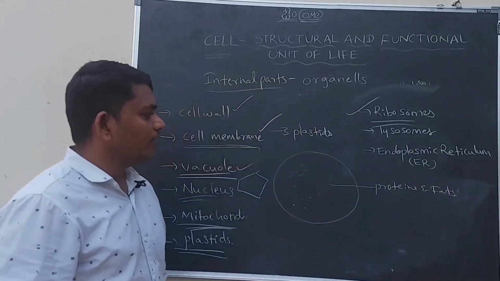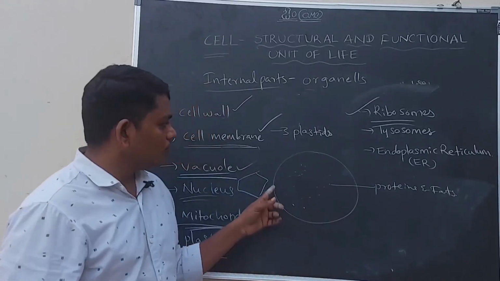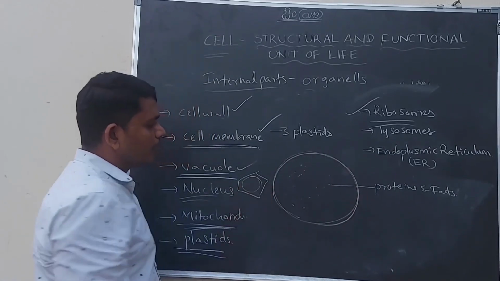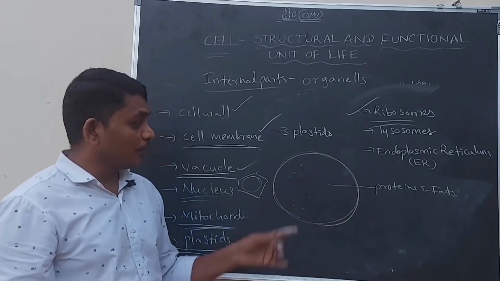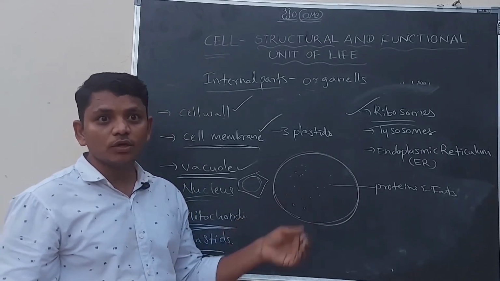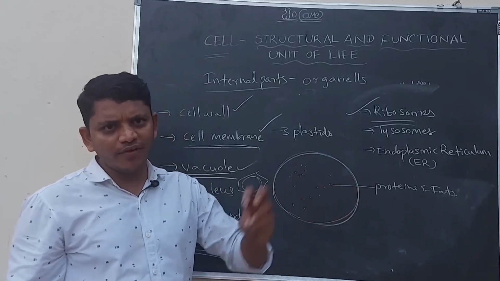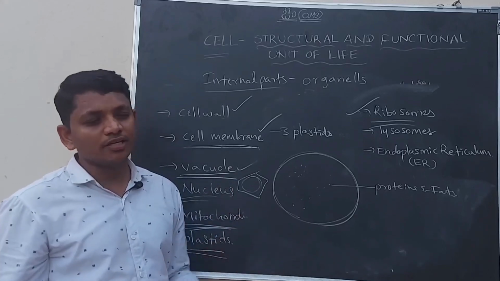Okay, let us discuss about the function of the ribosome. You know, if it is a cell membrane of the plant, it must be made up of proteins and fats. The main function of the ribosomes is to synthesize proteins and fats. It is made up of proteins and fats, and also it is synthesizing, preparing proteins and fats.